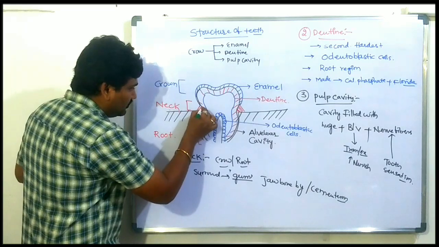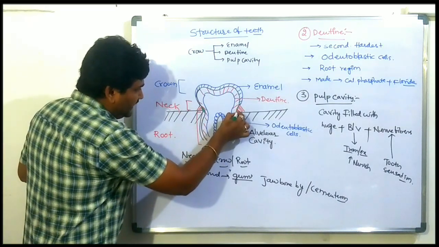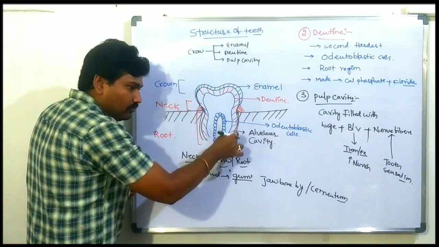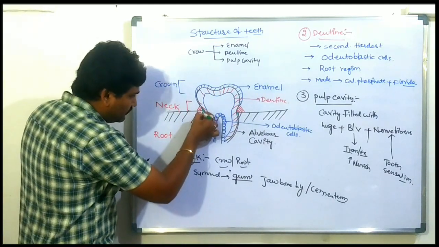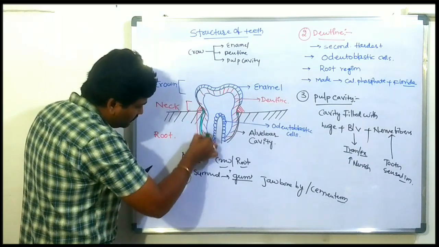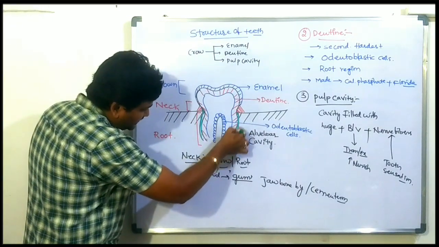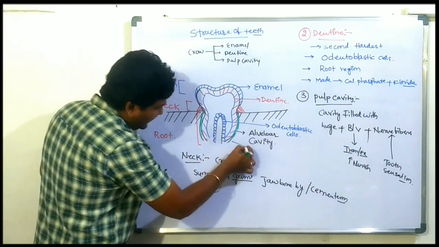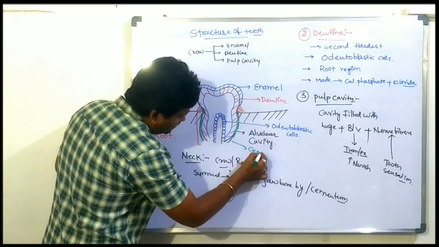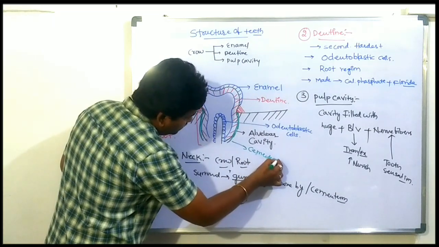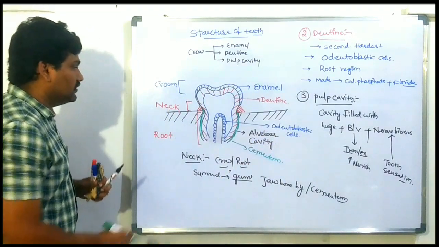It also leads into the inner side of the root, and it is also present in the root region. This is known as cementum. Okay, so this is known as the neck.